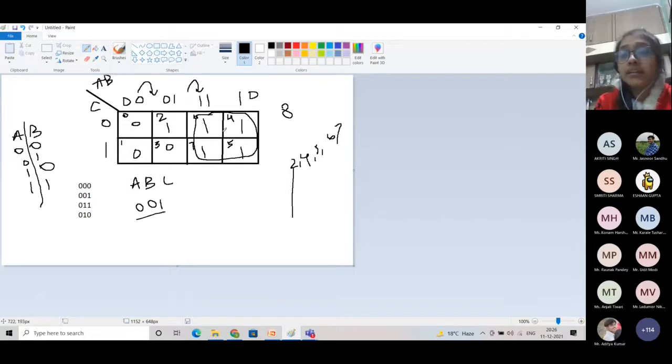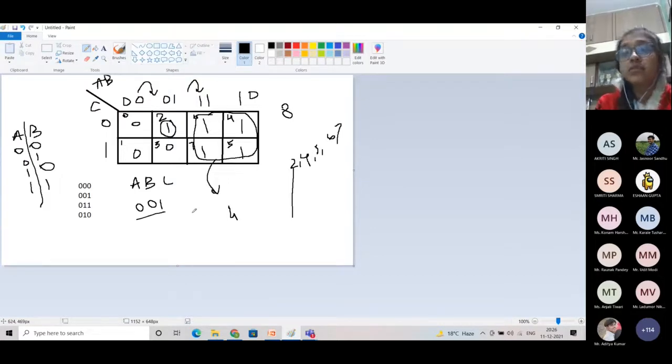Fine. And this group is as large as possible. And it also follows the rule that this group has squares in the power of 2, which is 4. Fine. The other group I am going to make here: I can make 2 types of groups. Like I can also make this, because 2 to the power 0 is 1. We can also group this one with itself, only a single one in one group.